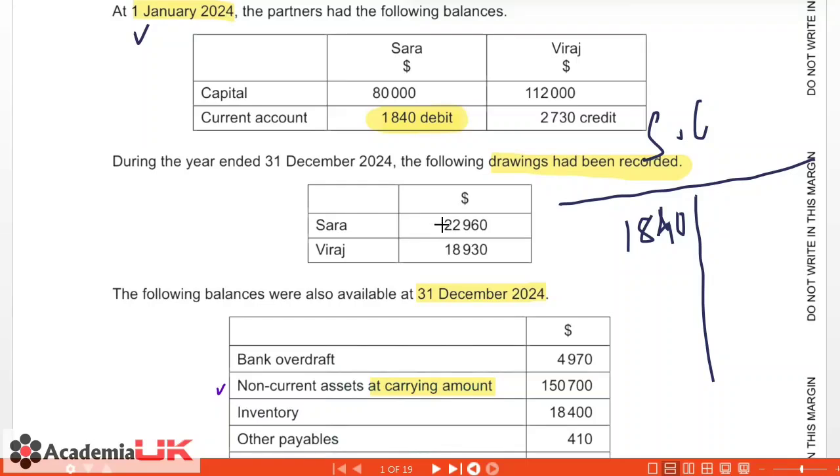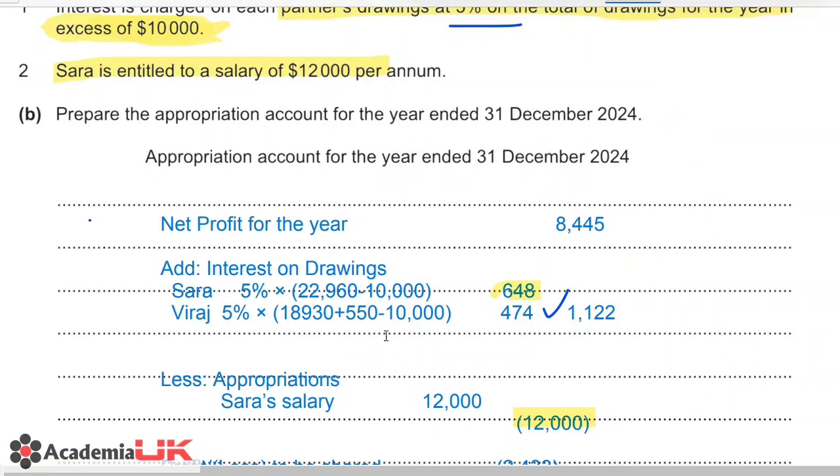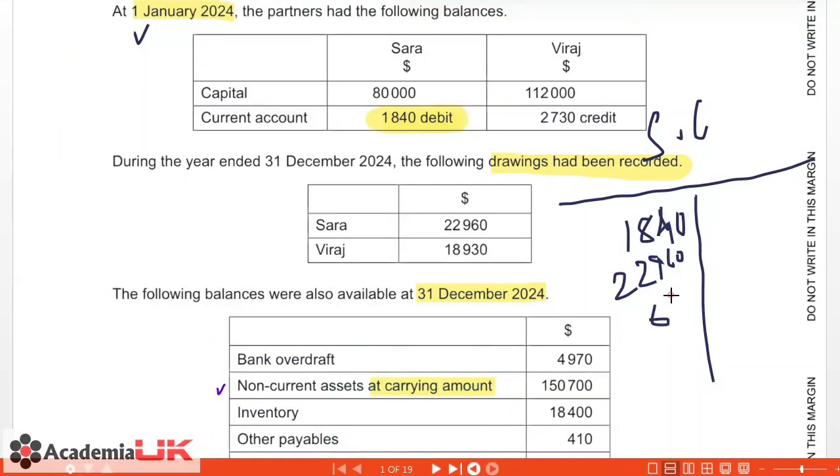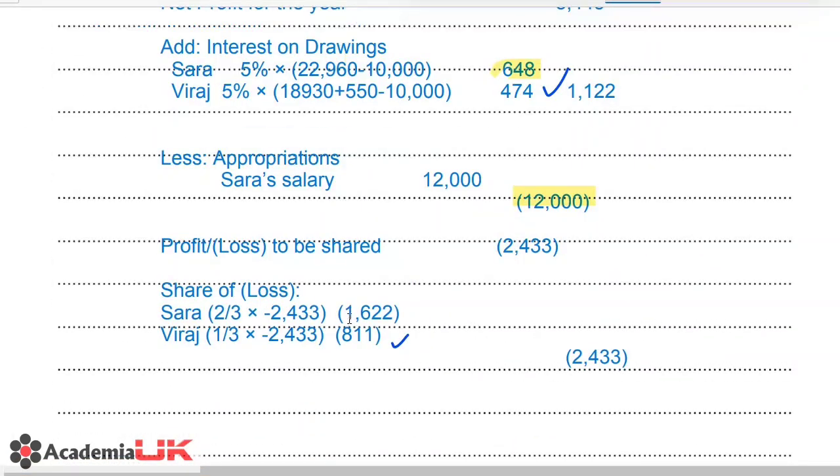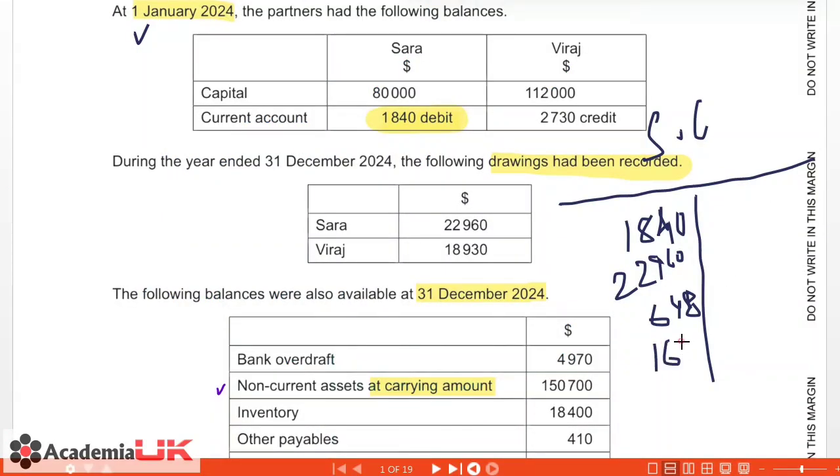There was no change in Sarah's drawings amount, right? So we put that over here, 22,960, and we add her interest on drawings of 648, and there was a share of loss, so her share of loss was 1622. The only thing that she was receiving was the salary, so that was 12,000, right?